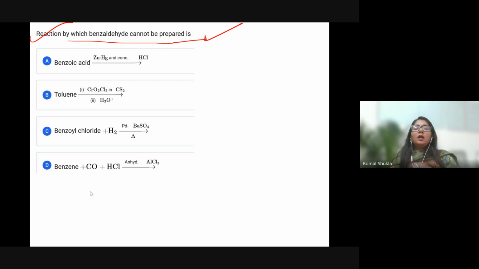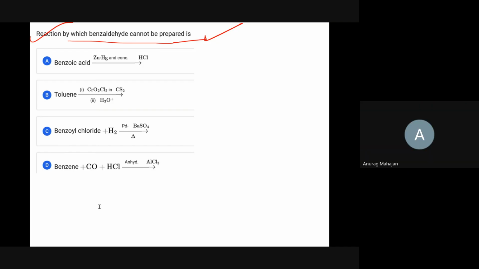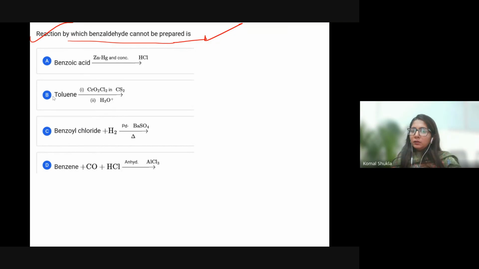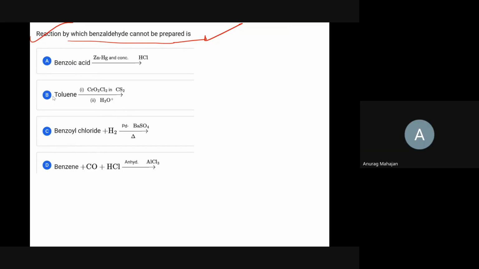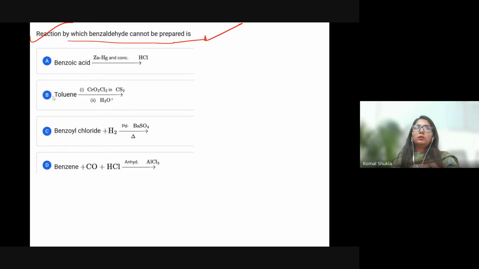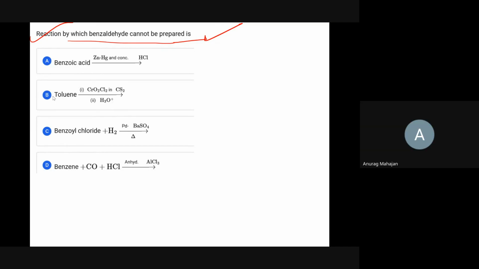Are you talking about ether or ester? Ether. Okay. Then ma'am, ether won't react. It will not form anything.